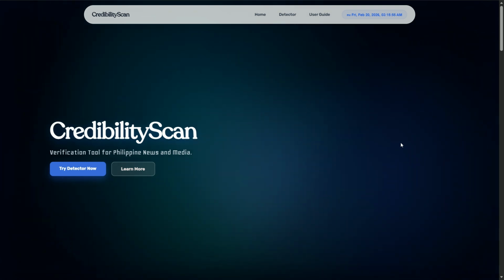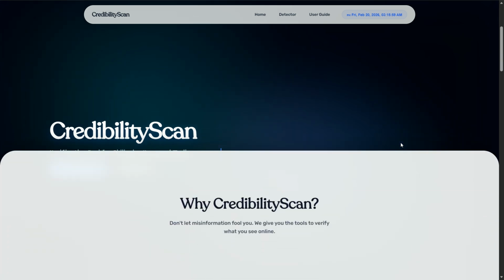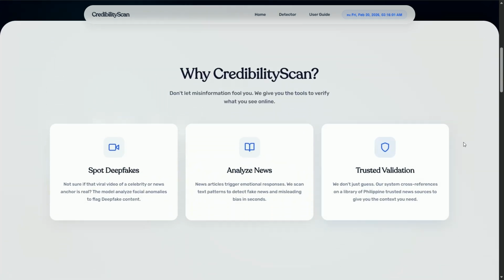Hi everyone, I am proud to present our thesis system, Credibility Scan. In today's fast-paced digital world, distinguishing fact from fabrication is harder than ever. That is why we built a comprehensive verification tool to help the users navigate the web safely. Before we jump into the live demo, let's look at how the system acts as your digital detective.